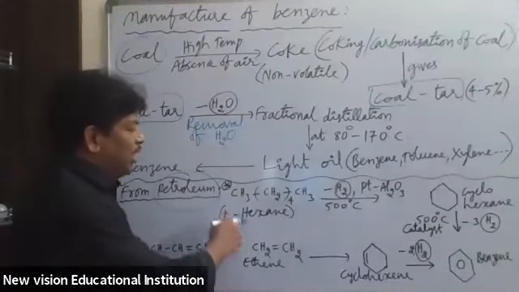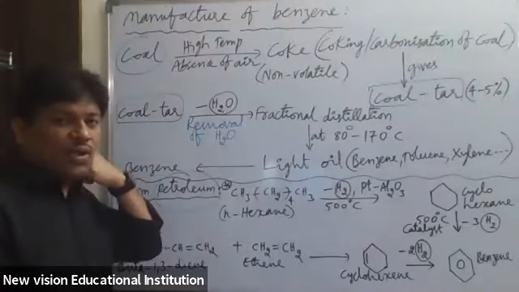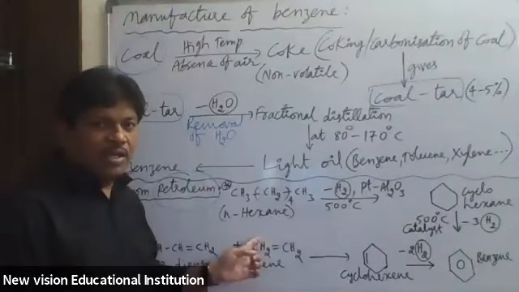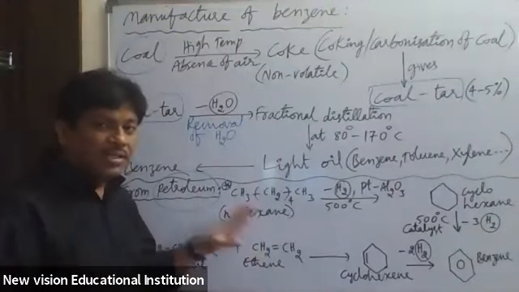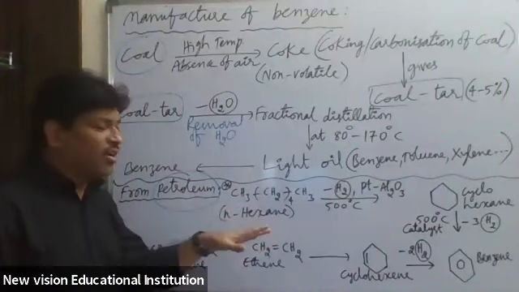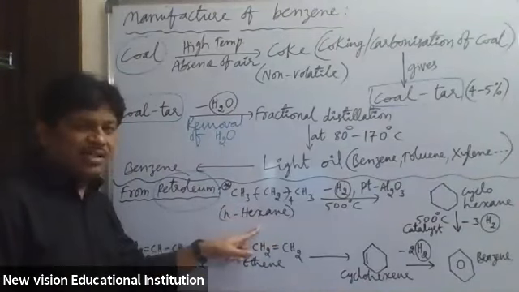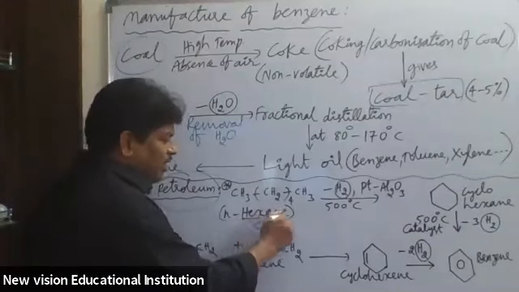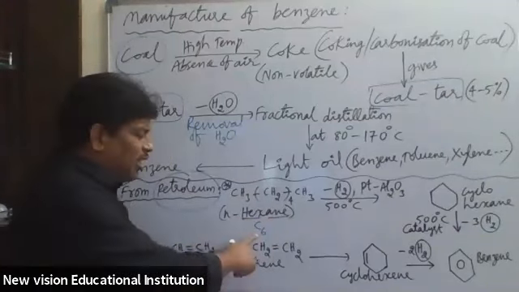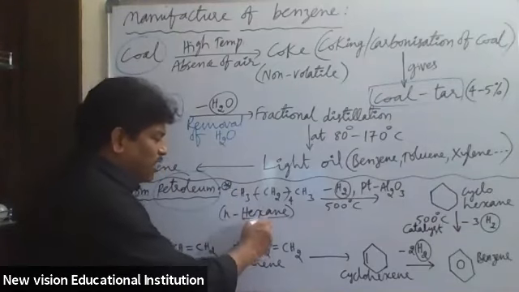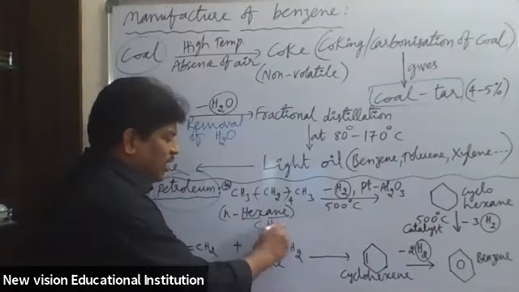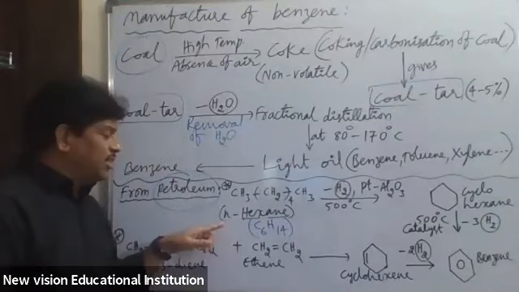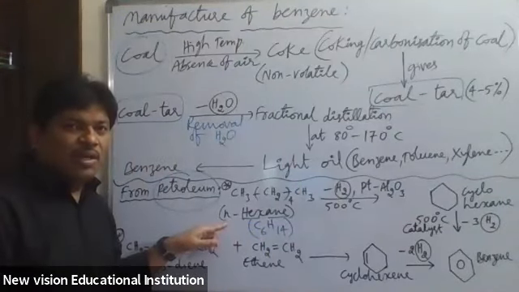Suppose here, n-hexane. Is n-hexane a cycloalkane or an alkane? It is acyclic, meaning an open chain compound. Normal hexane: hex indicates how many carbons? C6. Ane means alkane: double the number of carbons plus 2, so H14. C6H14 is the molecular formula of n-hexane. What is the n indicating here? Normal indicates what?